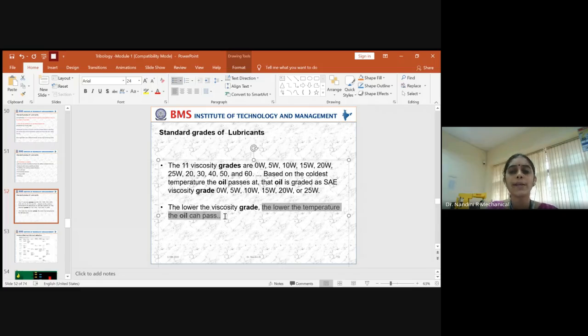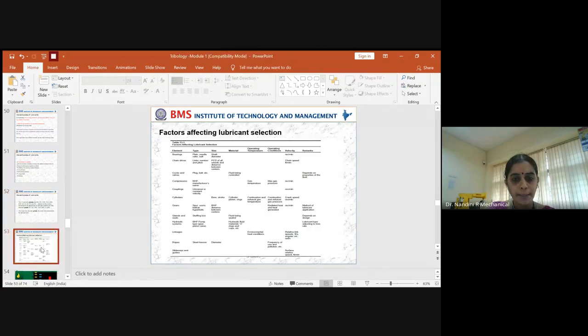So you should be specific, first of all, about your application for which you are using the lubricant, and at what temperature you are working. What is the upper limit of the temperature it can reach when the machine component is running for a longer period of time? Based on that, you should select a proper lubricant of a specific grade, or else it won't yield good movement with a reduced amount of wear and friction. This you have to keep in mind.